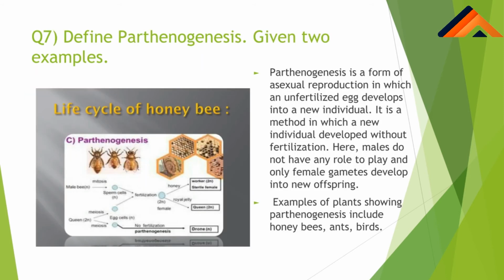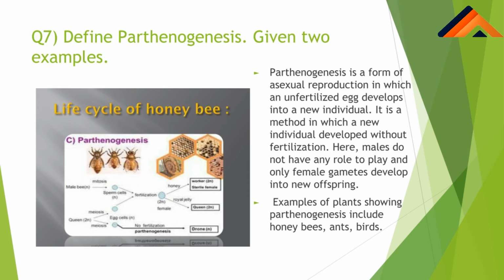Question number 7. In this question, we have to define parthenogenesis and give two examples. Parthenogenesis is a form of asexual reproduction in which an unfertilized egg gets converted into a new individual. It is the method in which the new individual develops without the process of fertilization. The male does not have any role to play in this process. Only female gametes develop into new offspring with the help of parthenogenesis.